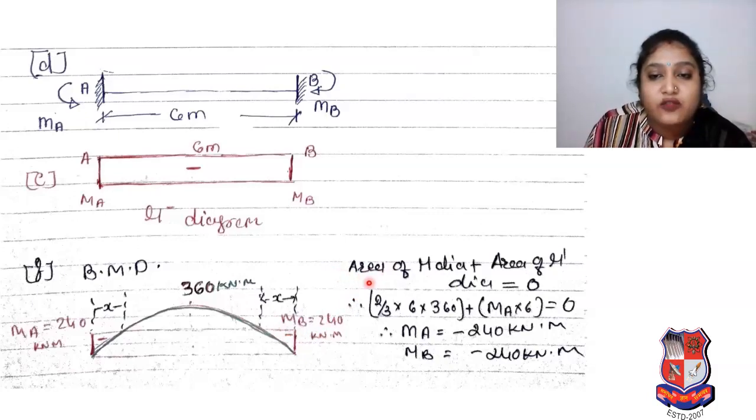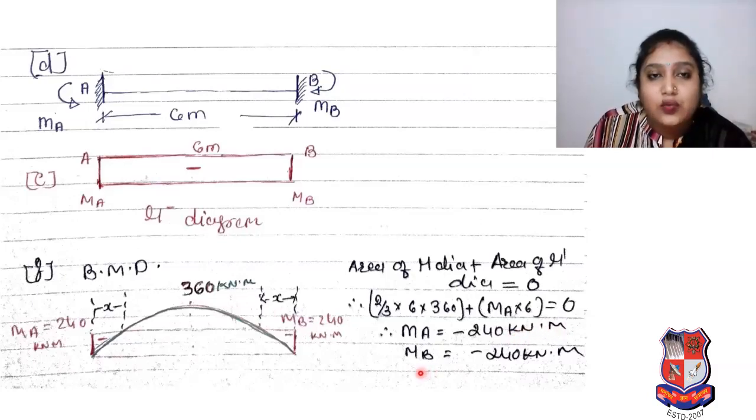We have to consider that the summation of both diagrams is 0, by using the equation: area of mu diagram plus area of mu dash diagram is equal to 0. Therefore, the area of the mu diagram, it was in that shape, and for that shape the area will be 2/3 into 6 into 360, plus the area of the mu dash diagram, that is MA into your span, MA into 6. So MA will be minus 240 kilonewton meter.